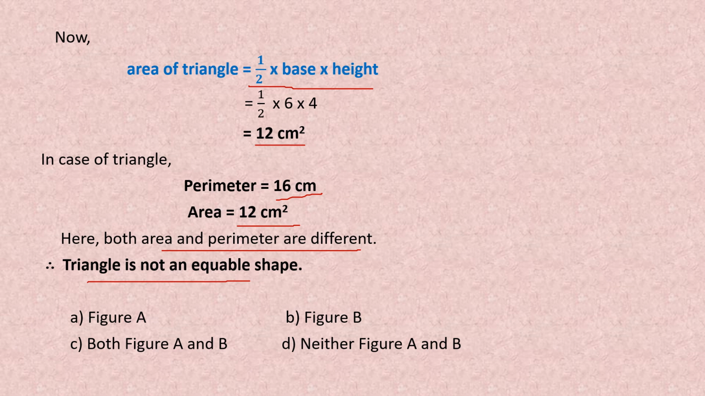So now let's see the options. Our question was, which of the figures is an equivalent shape? Figure A is a rectangle and figure B is a triangle. So options are figure A, that means rectangle, figure B, that means triangle, part C, both figure A and B, and last one, neither figure A nor B. We have done the solution and we have seen that the rectangle is an equivalent shape. That means figure A is an equivalent shape. So option A is correct.